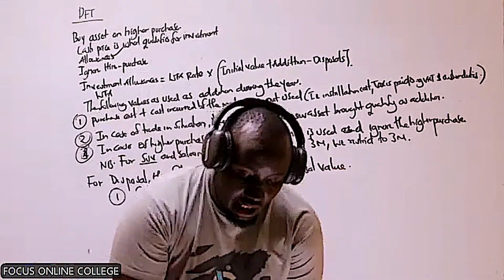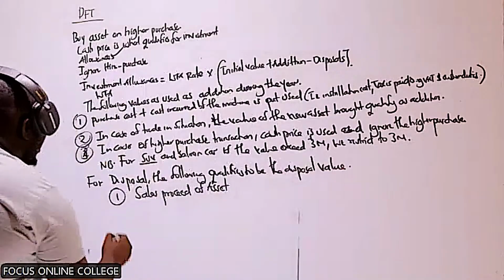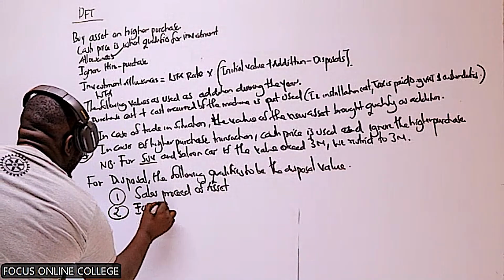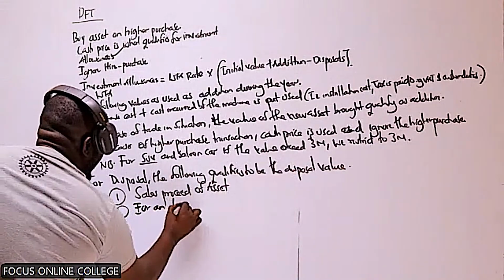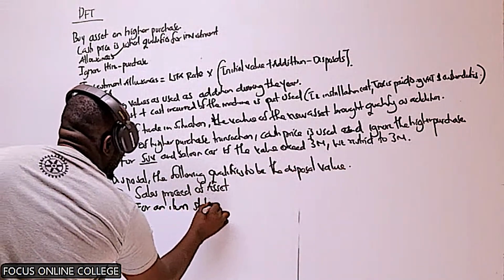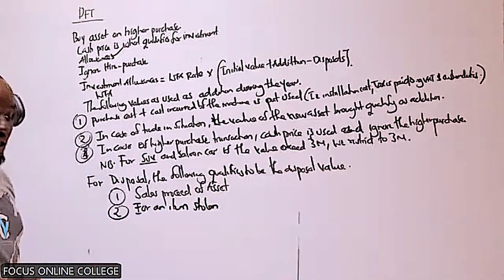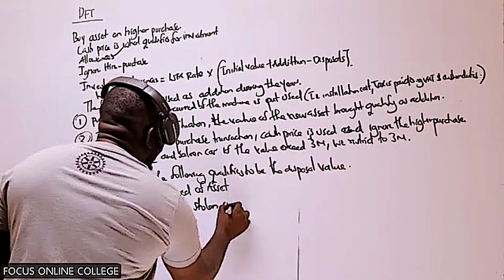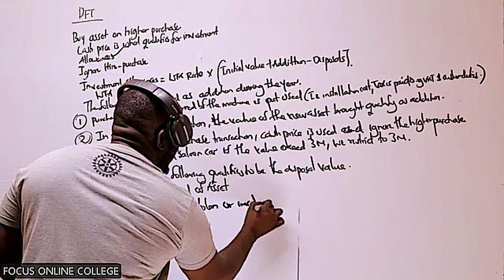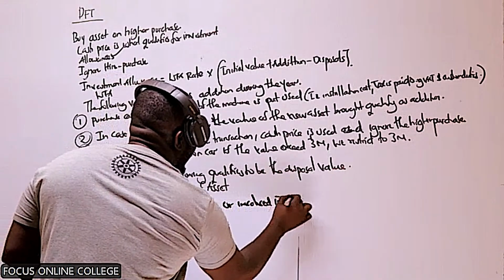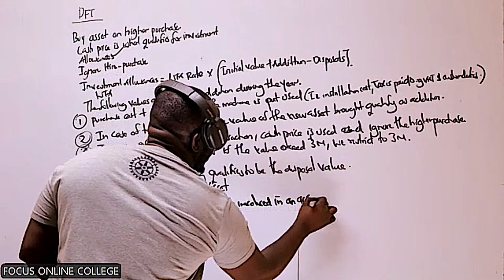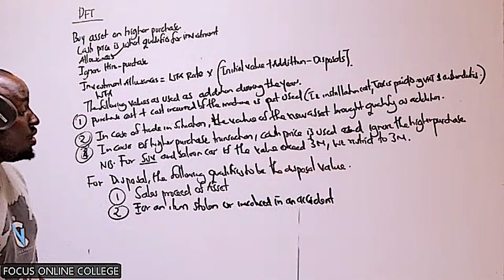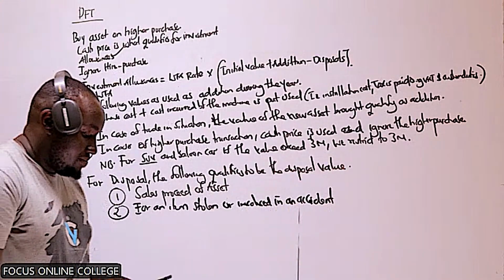The number two is for an item that is stolen or involved in an accident.